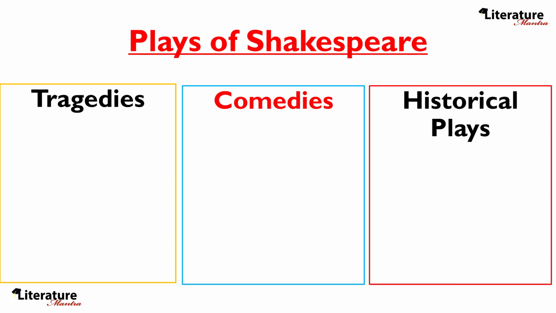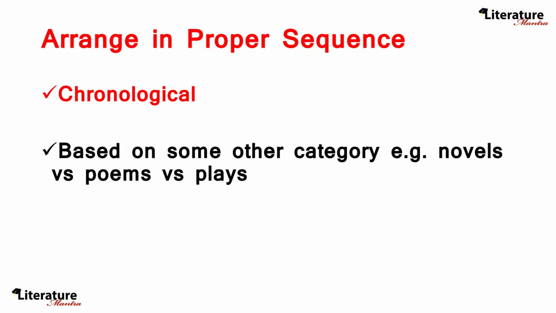So these are broadly 3 categories you can use while preparing notes for the plays of Shakespeare. So the point roughly is arrange your notes in a sequential order or a proper sequence, whether chronological sequence or based on similarity or some other category.